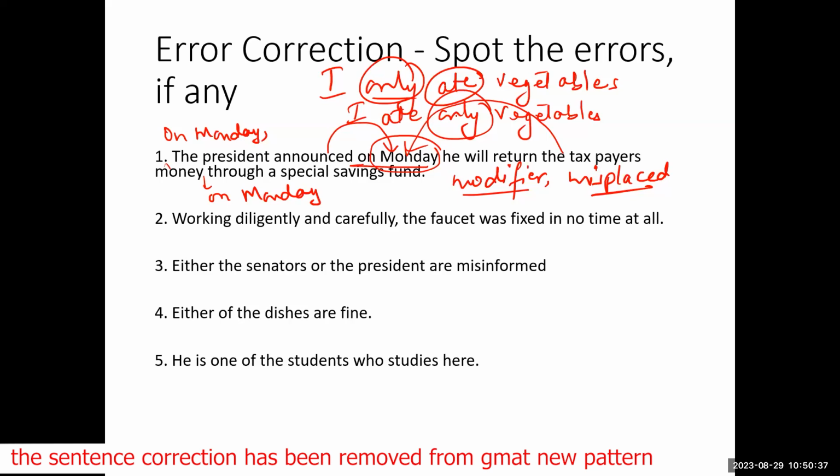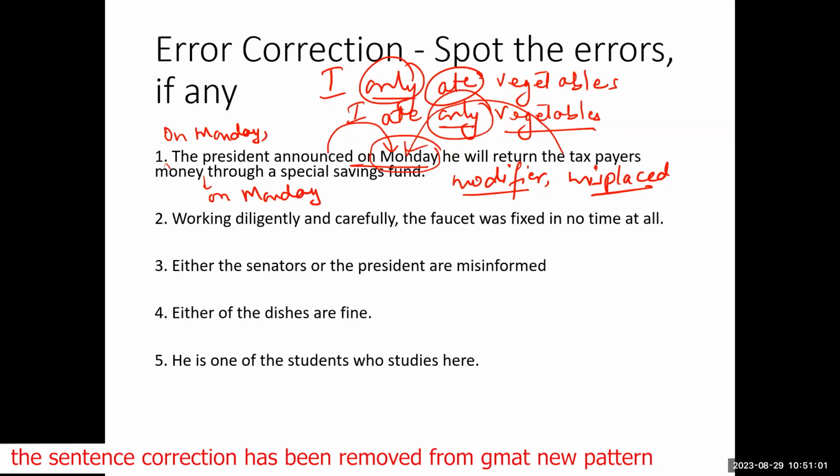I only ate vegetables. That means the only thing that I did with vegetables is eat them. Neither did I cook them, wash them, nor purchase them from the market. So the entire meaning changes. But in the second statement, when I say I ate only vegetables, then this word only is actually giving you information about vegetables. It is modifying vegetables. That means the only thing that I ate was vegetables.